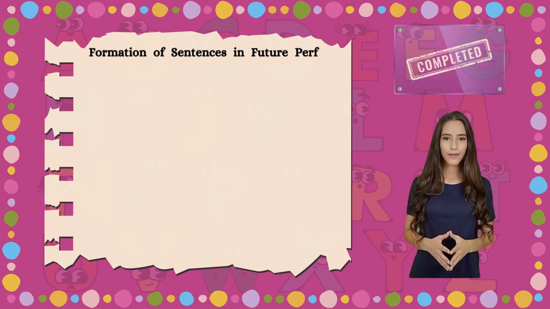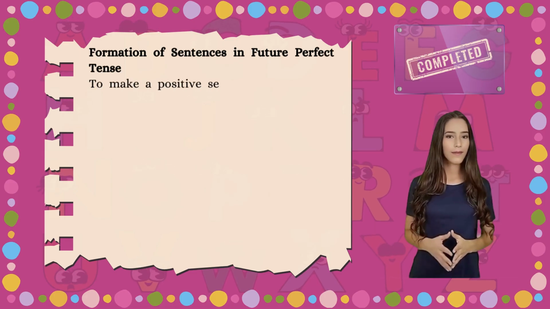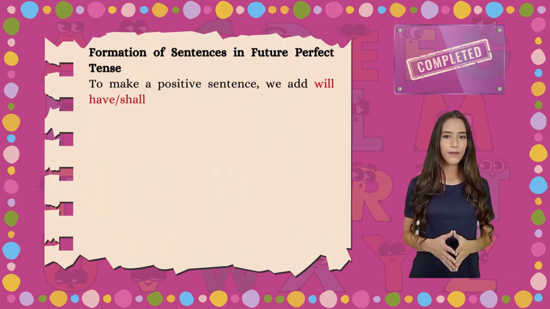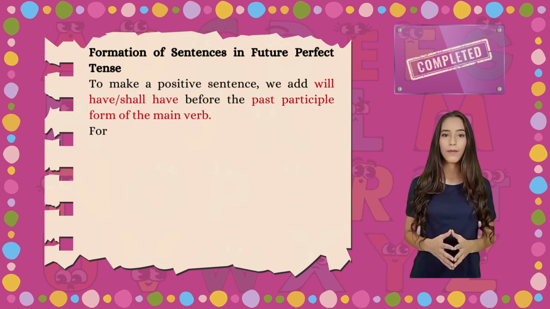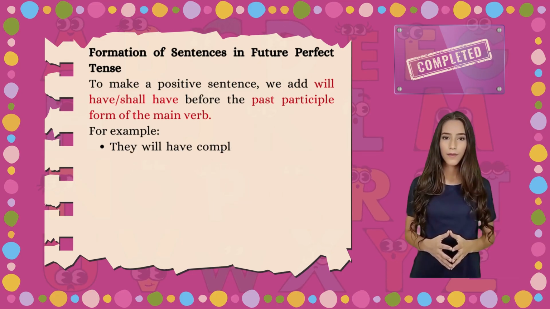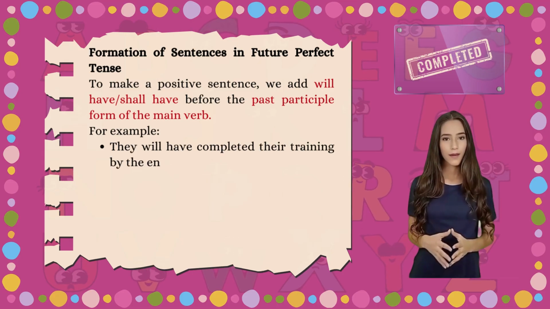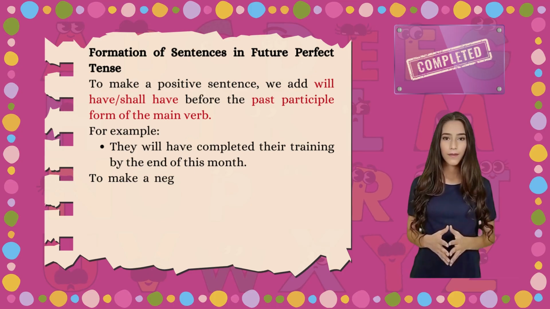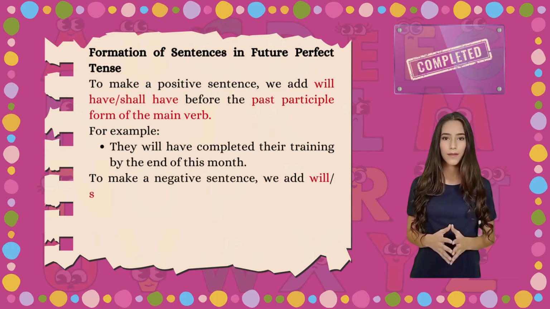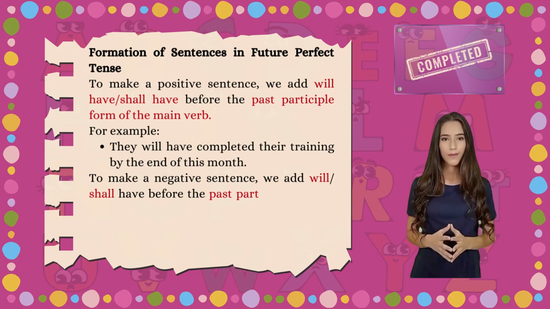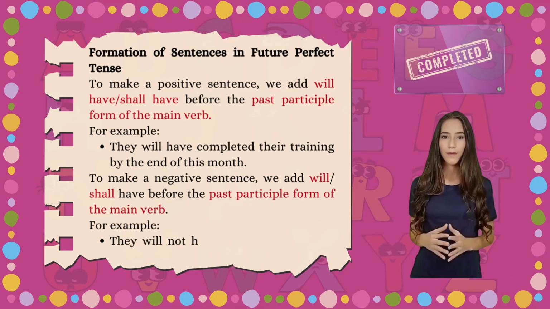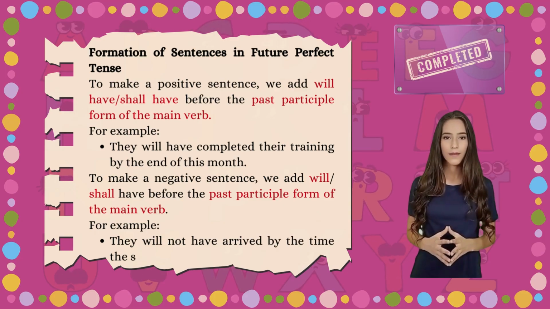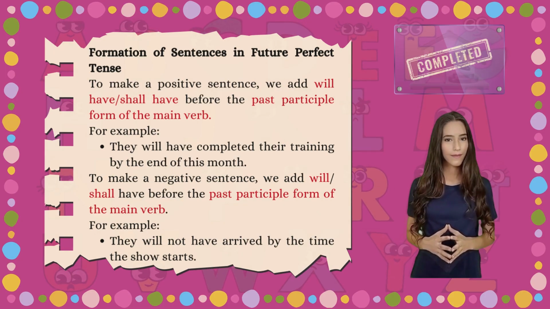Formation of sentences in future perfect tense. To make a positive sentence, we add will have or shall have before the past participle form of the main verb. For example, they will have completed their training by the end of this month. To make a negative sentence, we add will or shall not have before the past participle form of the main verb. For example, they will not have arrived by the time the show starts.